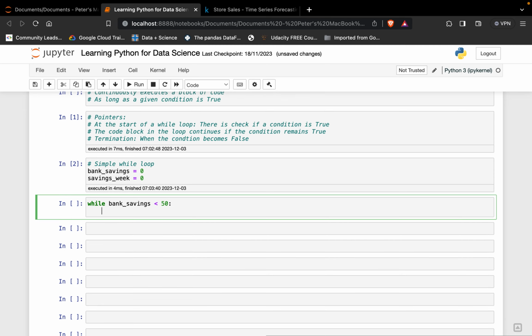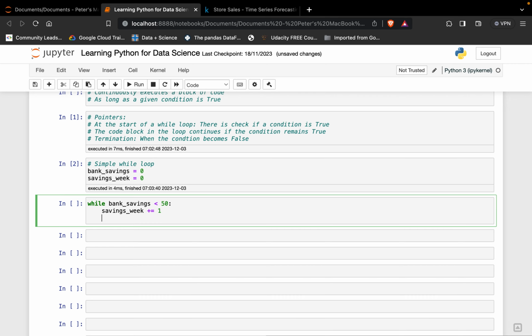After this colon, there's going to be an indentation. This is the code block we're talking about here. Now what we're going to do is say savings_week, and then we're going to use the augmentation operator, plus equals 1.